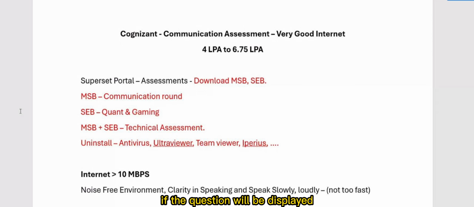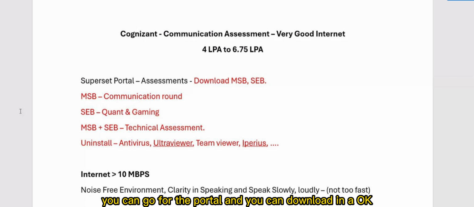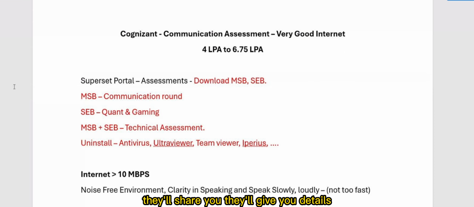The question will be displayed. How to download MSB, SCB, I'm telling you a number of times. You can go to the portal and download it, and they'll give you details. Is it similar to Accenture communication? A bit similar, but with slight variations. Section A is similar to Accenture, but not all rounds.